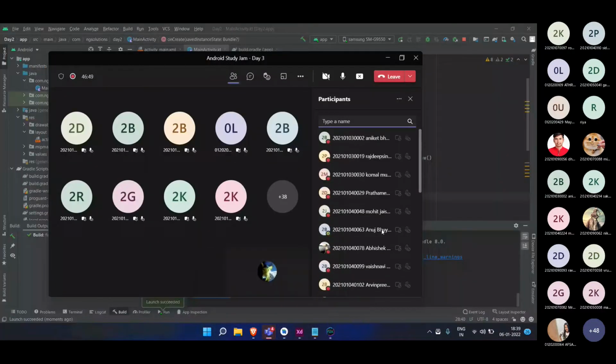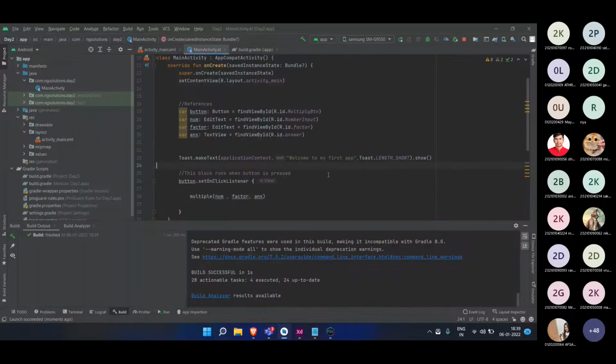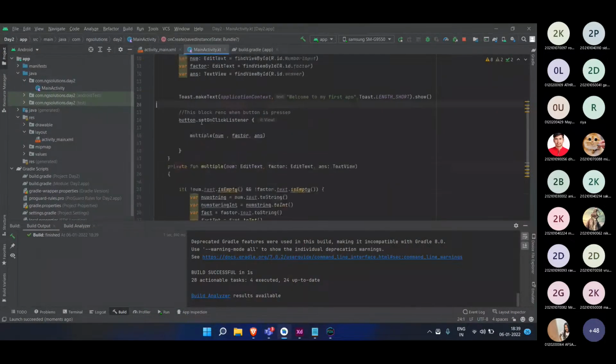Till then, let me see if there are any questions. Okay, can we multiply only, or can we do addition, subtraction, division? Yes, we can do any functions. You can make the first function public. Okay, so yeah, no need to do that.